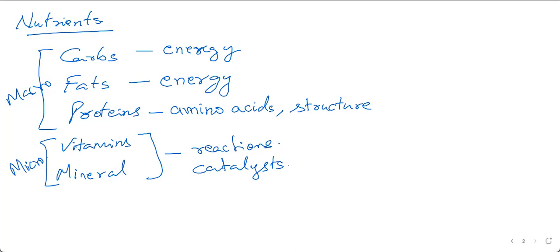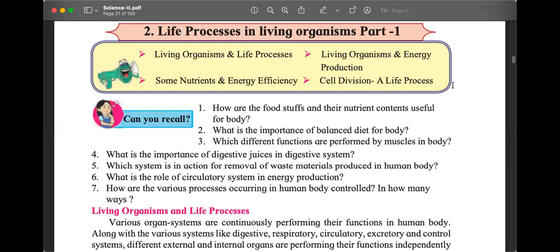Let us look at the second question. Very simple question. What is the importance of balanced diet for our body? In Hindi, we can say balanced diet हमारे शरीर के लिए किस तरीके से जरूरी है? What is the importance? A very easy way of answering such questions is to think कि balanced diet नहीं होगा तो क्या होगा? So for that, you need to know what is a balanced diet.